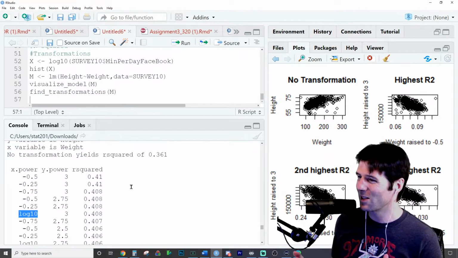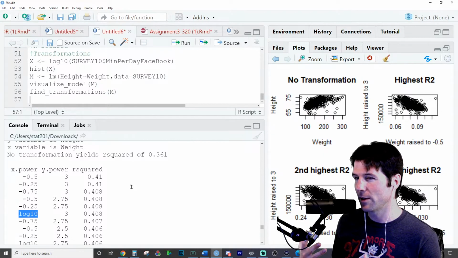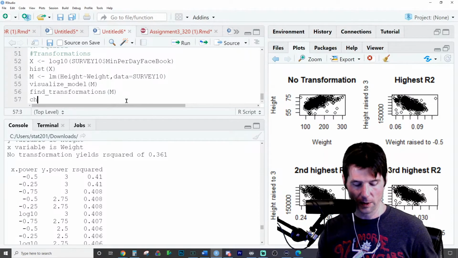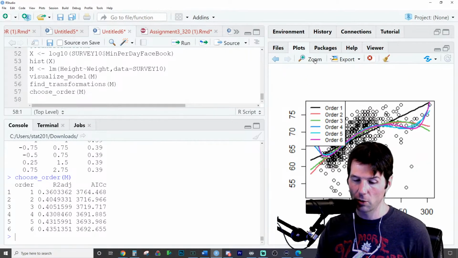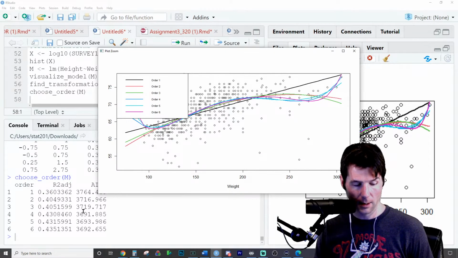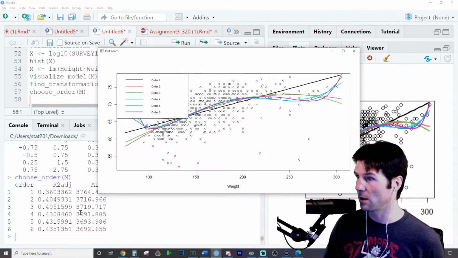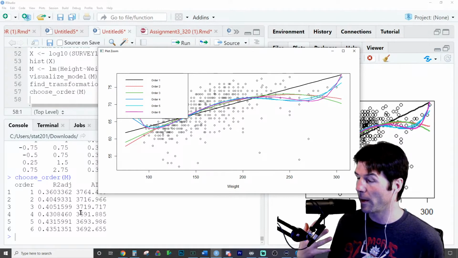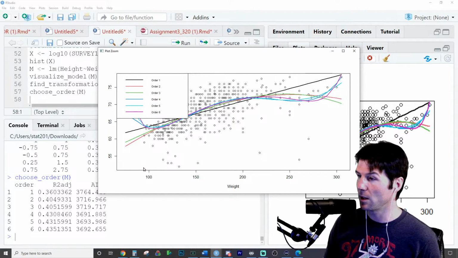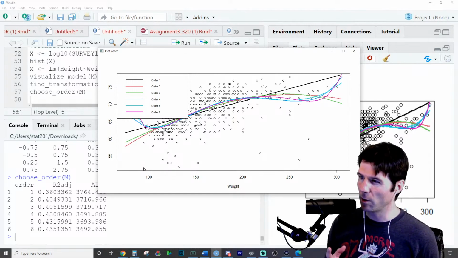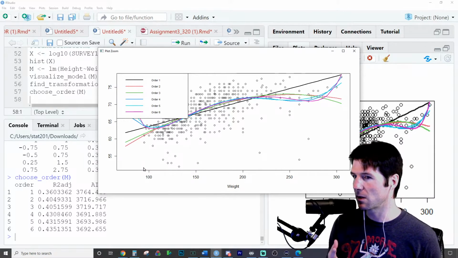So in this instance, I might not do a transformation right here. We might look for a non-linear relationship in the model. And we've actually got a function for that with choose order. Choose order is going to help us examine the R squared adjusted, which is accounting for multiple models. It looks to me more like a polynomial model would be a better fit, which is fitting a nonlinear relationship to this. So I don't think transforming the variables might be our best option in this instance.